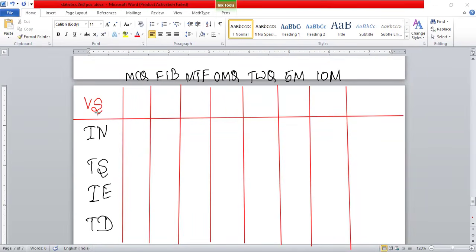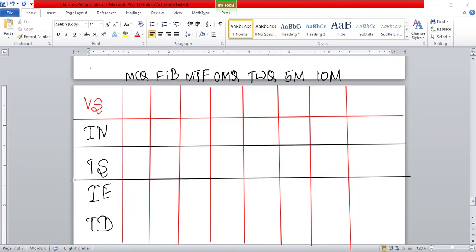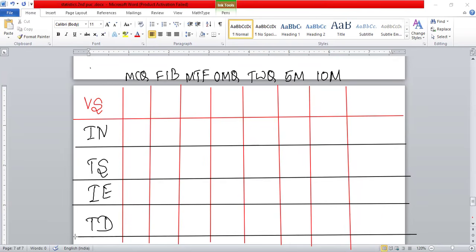This is not exact, guys. According to the question paper, based on what I prepared, I am not fully sure, but almost 99% sure this is the pattern blueprint.